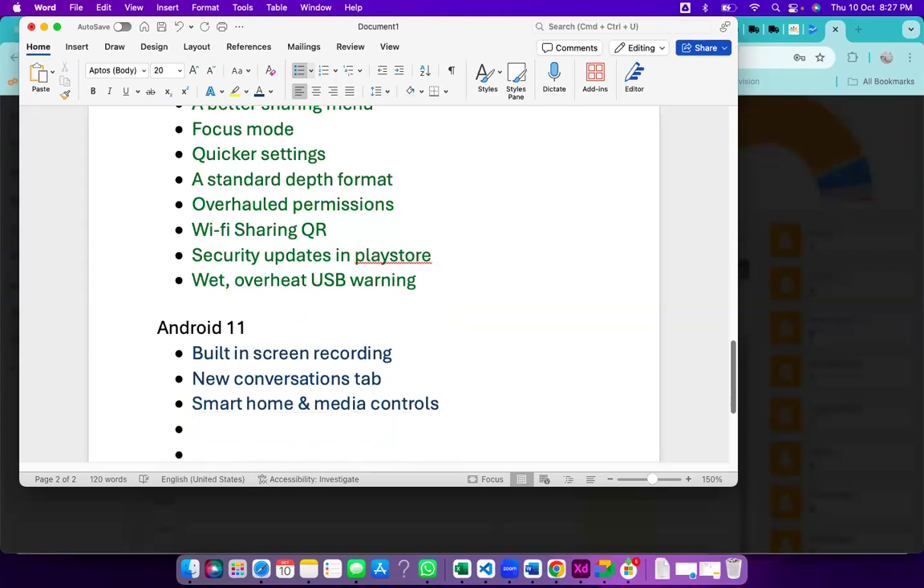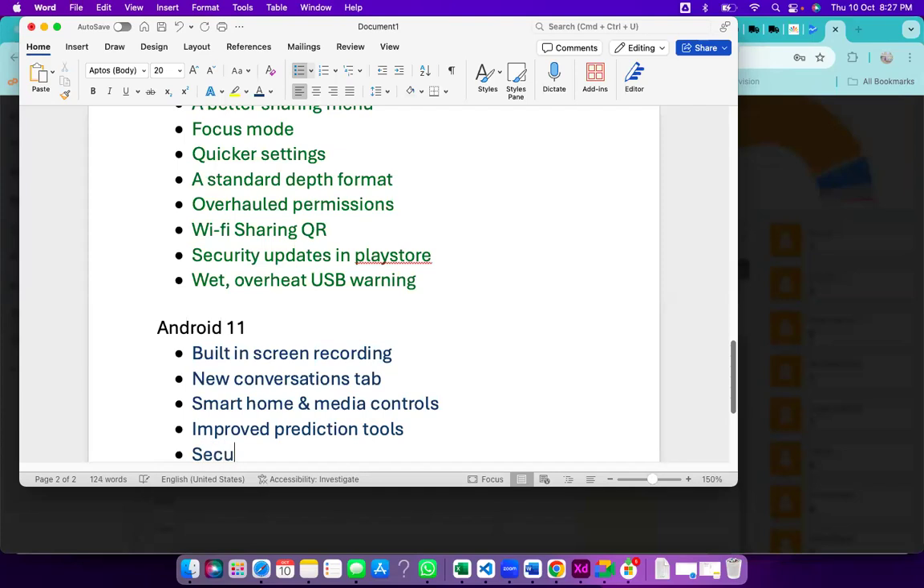Next is the improved prediction tools, based on your usage of the applications. It predicts how much battery backup you will get and what your mobile battery life is. That kind of thing it will give.